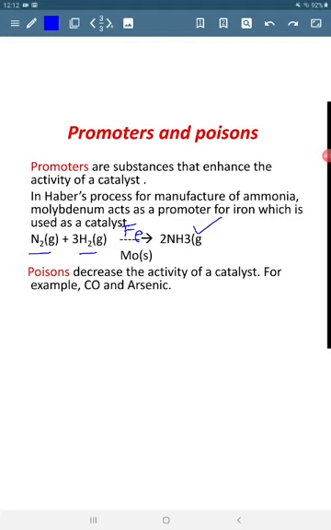Now poisons. Poisons are those substances which decrease the activity of a catalyst, for example carbon monoxide and arsenic. The poisons are preferentially adsorbed on the active sites of the catalyst as compared to reactants. So this will decrease the activity of a catalyst.